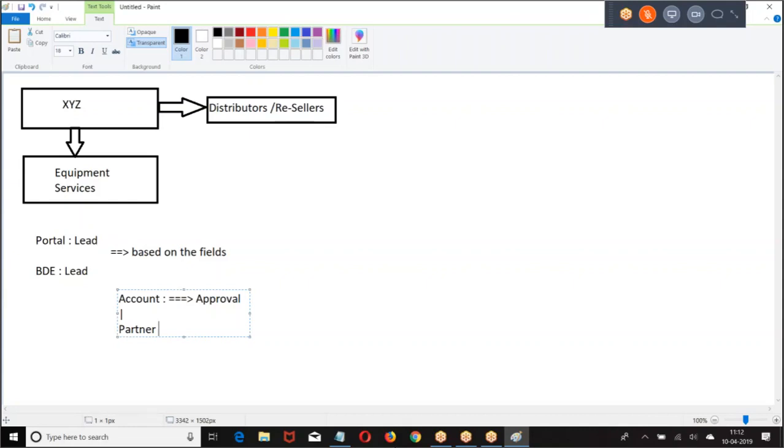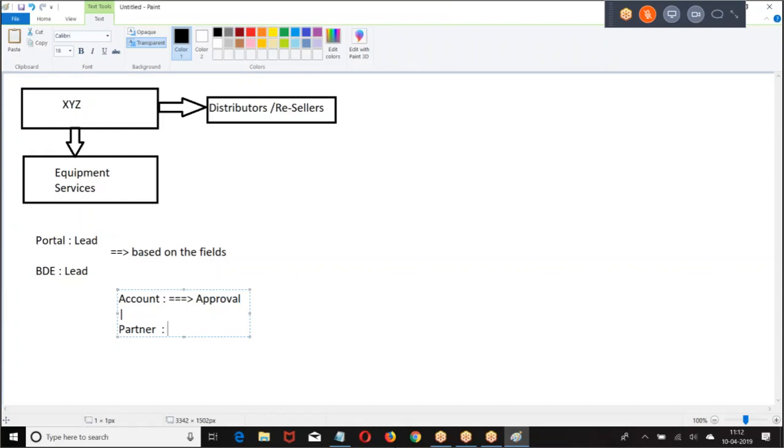Once it is converted into account, please mute your mics. Once it is converted into account, right, then it will be submitted for approval. Once it is approved, then partner will be enabled.